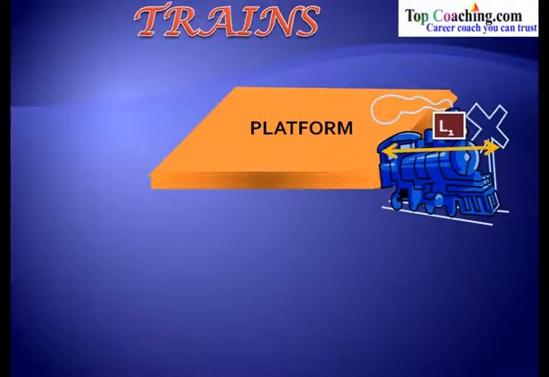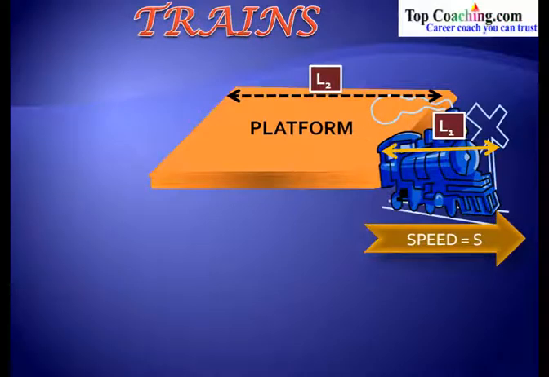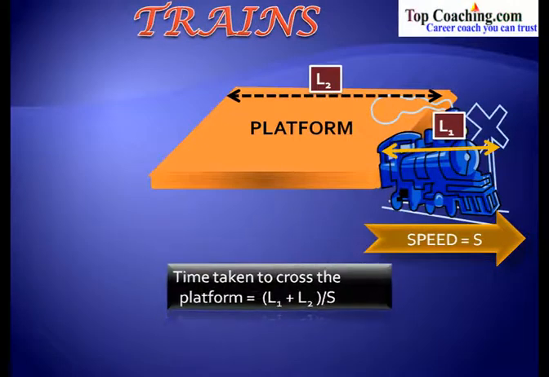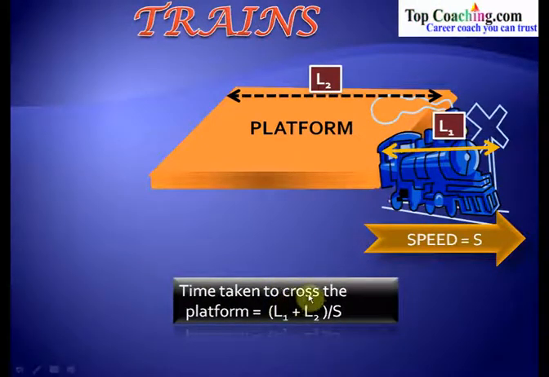Let us say that the length of the train is L1 and the length of the platform is L2. Let us say that the speed of the train is S. Now if I ask you the time taken by the train to cross this platform, your answer would be time taken to cross the platform is equal to (L1 plus L2) divided by S. The effective length that the train has to cover is the length of the train plus the length, or width, of the platform, divided by S, where S is the speed of the train. So that's the difference between crossing a pole and crossing a platform.